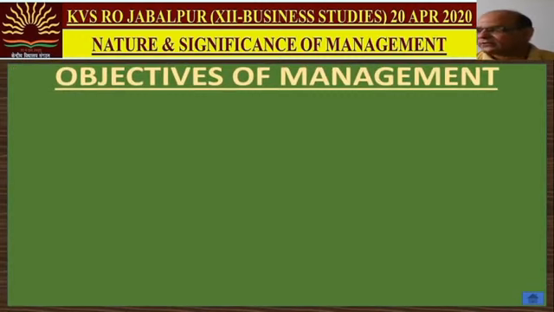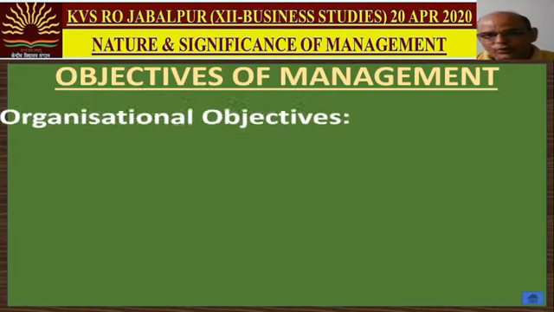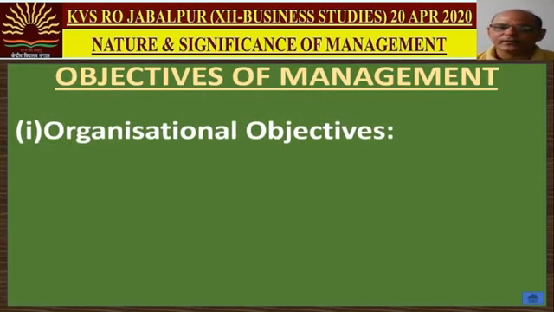What are the objectives of management? For what purpose is management done? We have already discussed in the definition that management is the art of getting things done through and with the people in formally organized groups to achieve some objectives. This is the very first feature of management, that there should be some goals. It is goal oriented. So those goals can be, number one, organizational objectives. They are always kept on top priority.